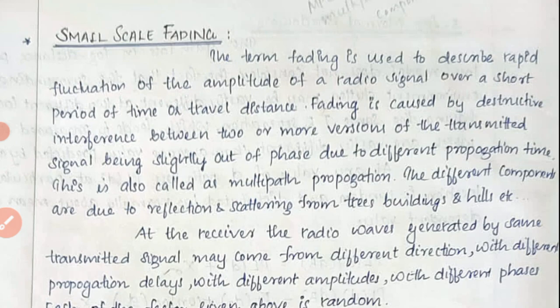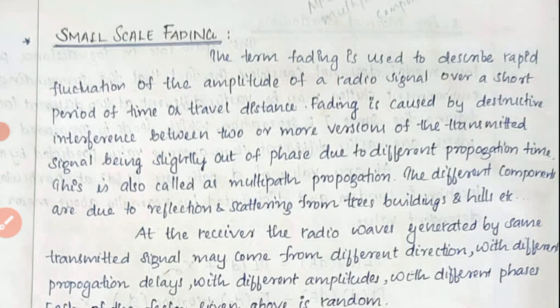We know that in between the transmitter and receiver there will be various obstacles, including buildings, trees, mountains, hills, something like that. So there is a chance or probability of a change in the amplitude of the radio signal. It will cause the fading effect. It is the main reason for fading.